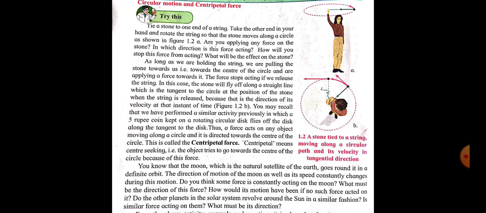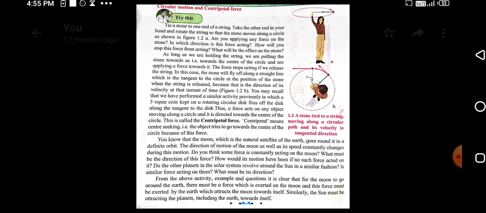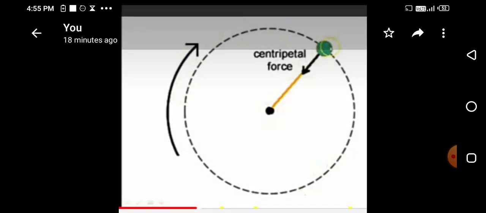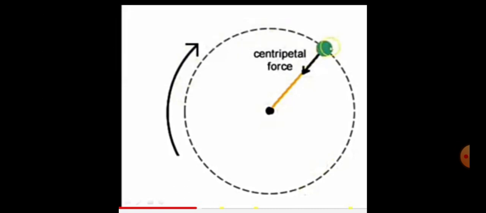What is centripetal force? Students, when an object performs circular motion, a certain force acts on the object. This force is directed towards the center of the circle. See this picture.